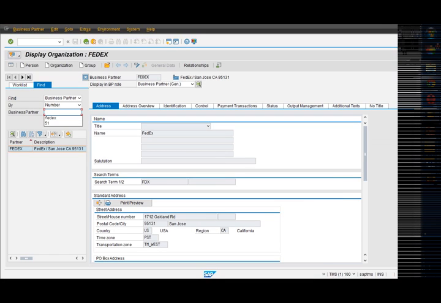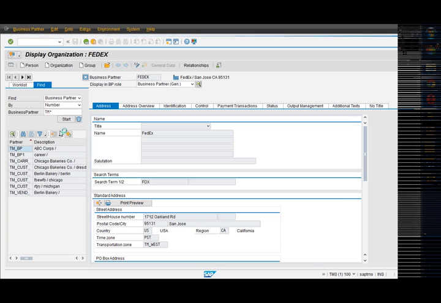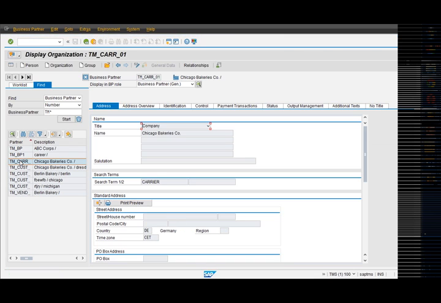I'll change the carrier. So I will be taking TM_CARR_01 as the carrier in this particular context. And I will be going to the identification tab of this particular carrier.